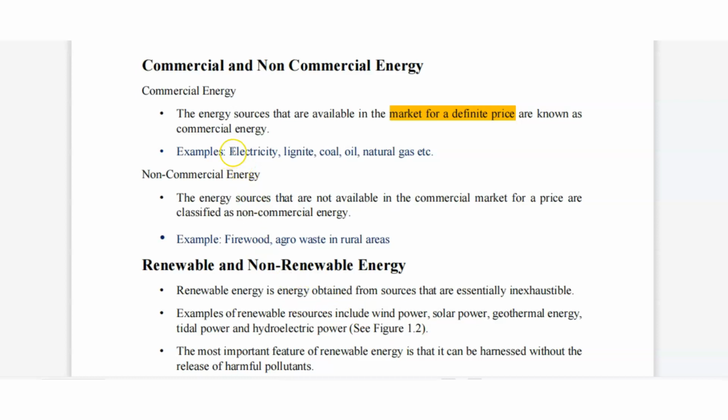Examples: electricity, lignite, coal, oil, natural gas, etc. Non-commercial energy sources are not available in the commercial market for a price. For example, firewood and agro-waste in rural areas are non-commercial energy. Again, there are two types of energy, renewable and non-renewable energy.